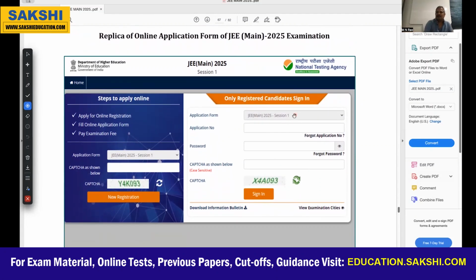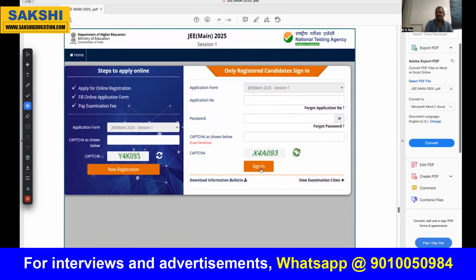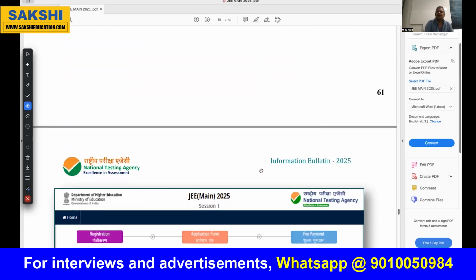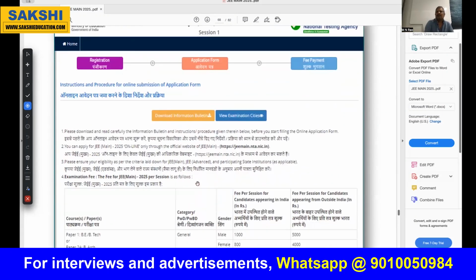The next step, not the first step. The first step is nothing but sign in, because you are not registered. So sign in. Now you will get registration, application, and payment, 3. If you want to download the bulletin, it is given, but no need.